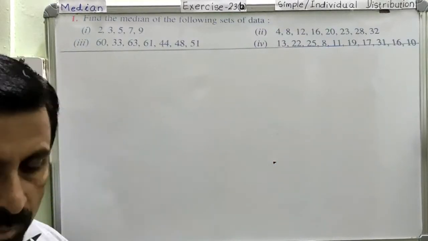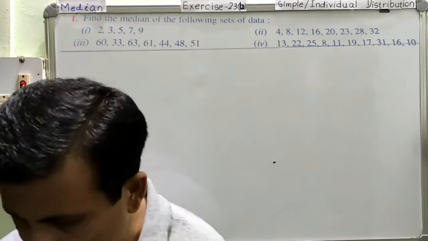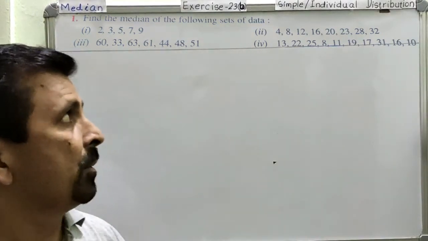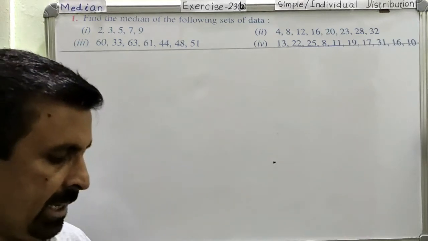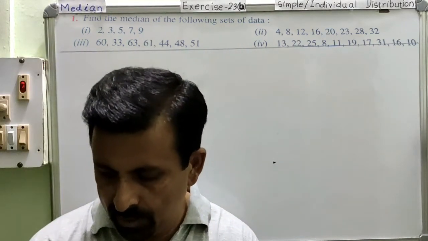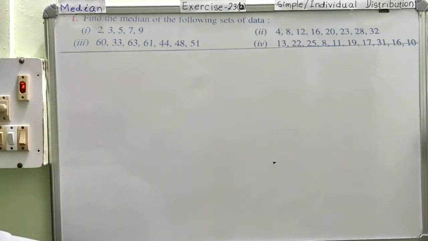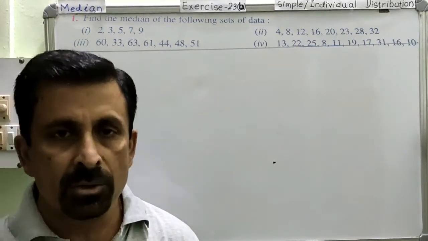So with this, we are going to take the first question, question number 1. In this question number 1, we have a total of 6 questions. I'm taking 2 questions. The first one I'm going to take is question number 1, Roman number 3.